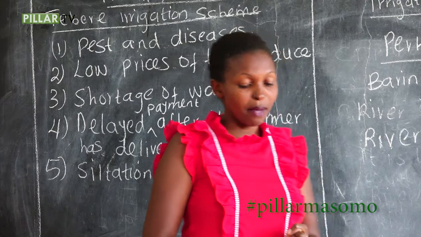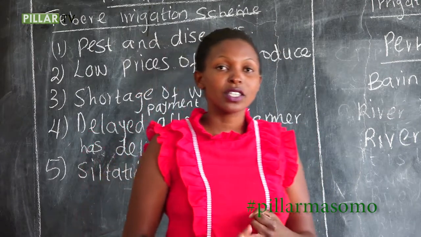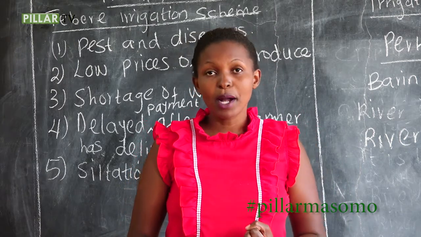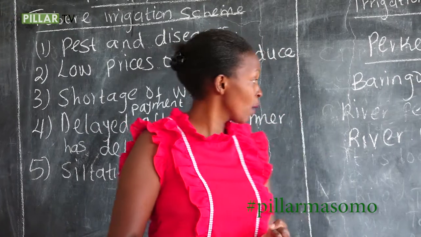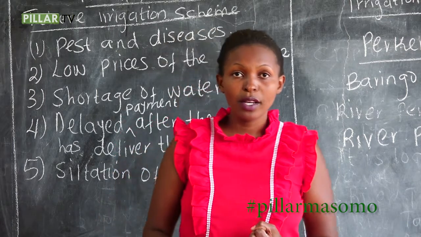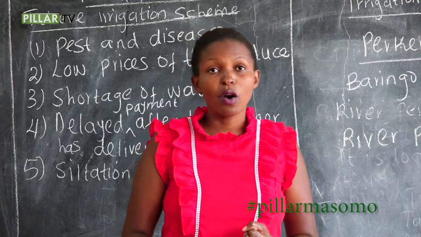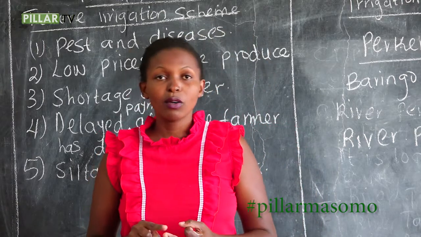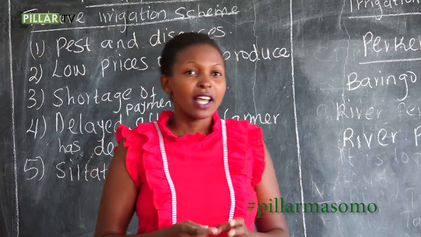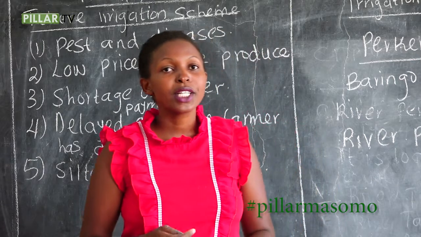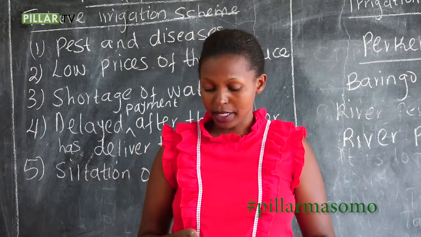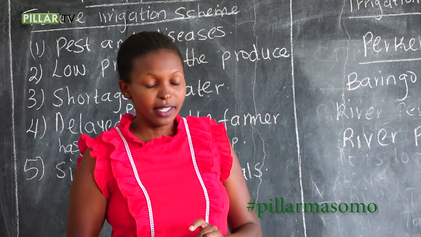I'm going to repeat once again about Perkerra irrigation scheme. We have said it started in Marigati, in Baringo County, and they get the water from River Perkerra. The crops they started growing were chilies and onions. Later, they started growing watermelons and pawpaws. After that, they grew cotton, which later they abandoned due to lack of good payment. And the crop grown there now is seed maize.